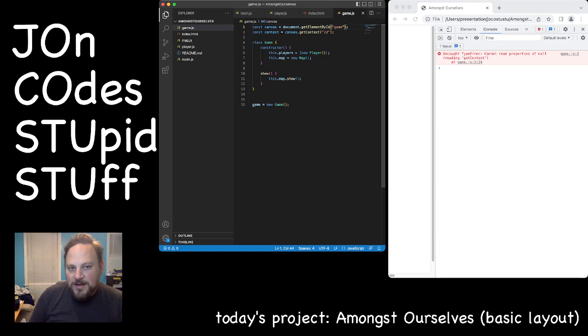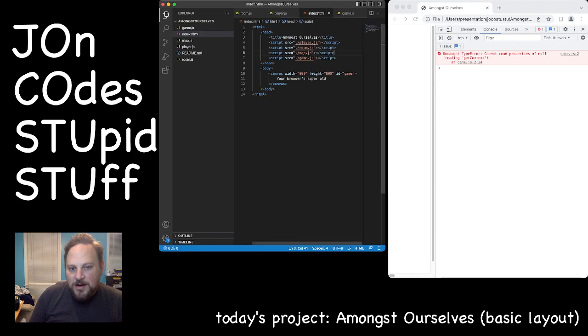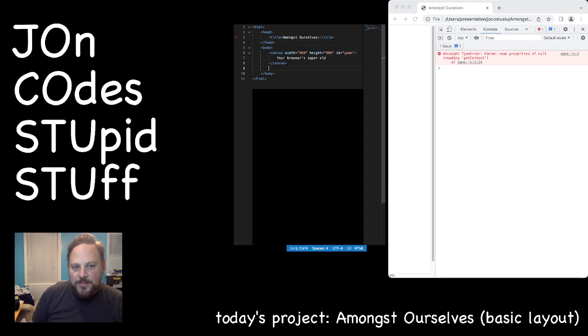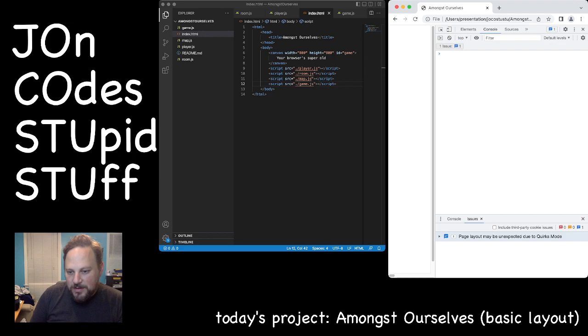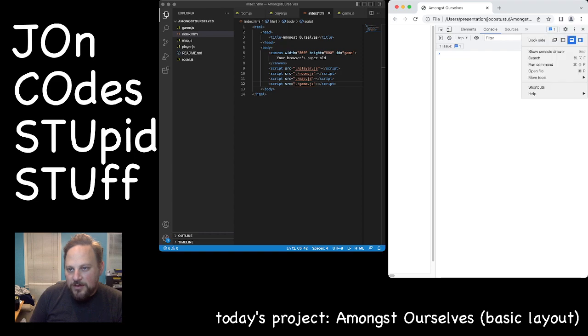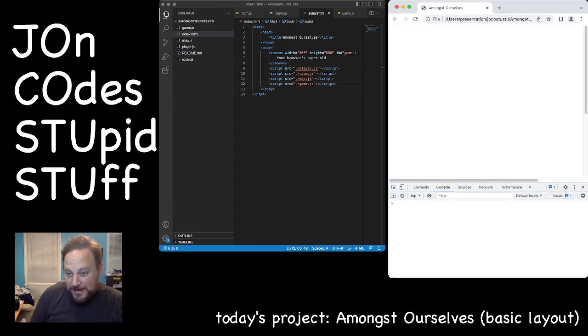Document.getElementById game. We go here, ID game. These have to be down below the head. Let's try that. And, aha! Wait, what's this? One issue. All right, I'm not going to worry about that. What I would like to do is move this down there so that we can see.